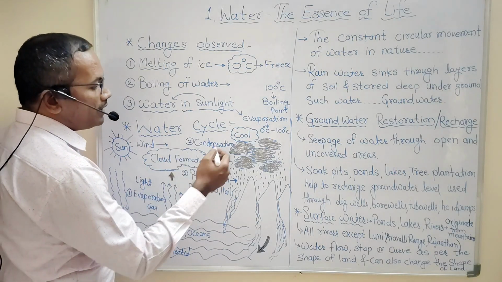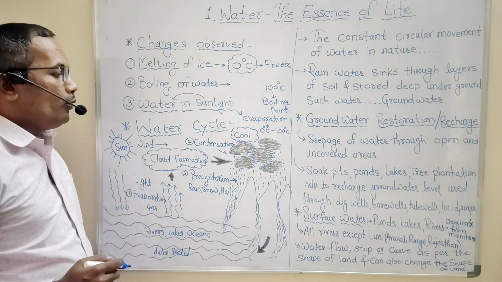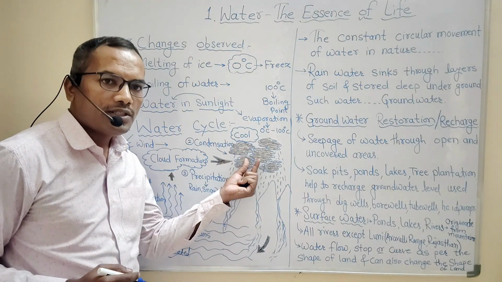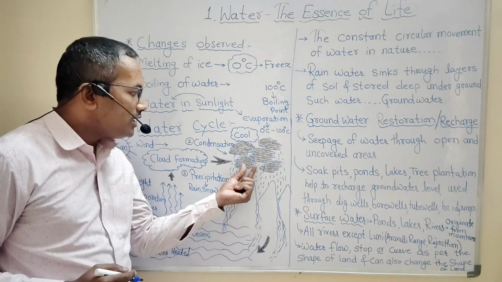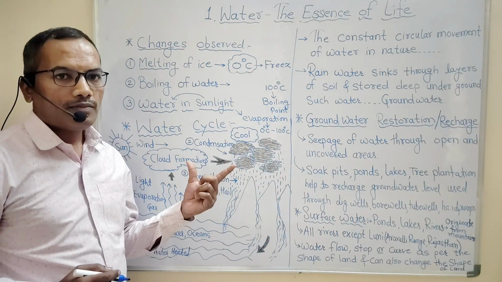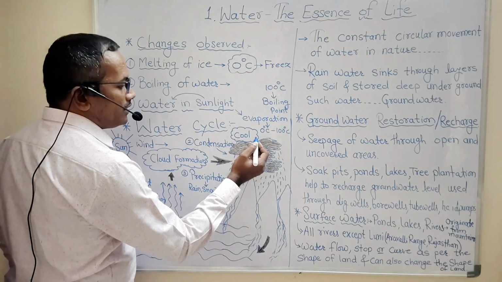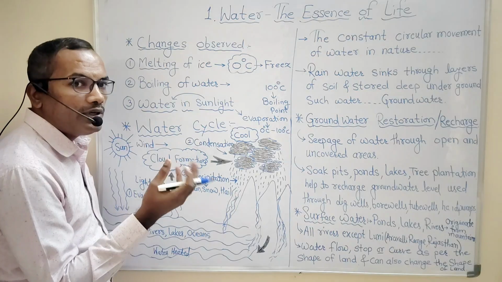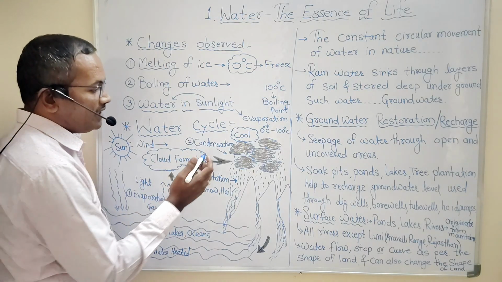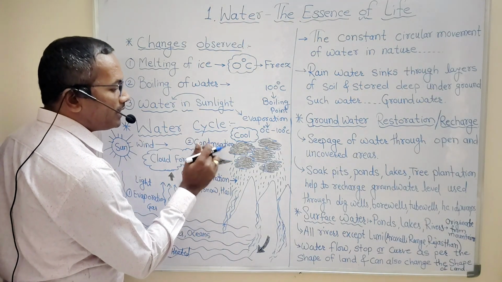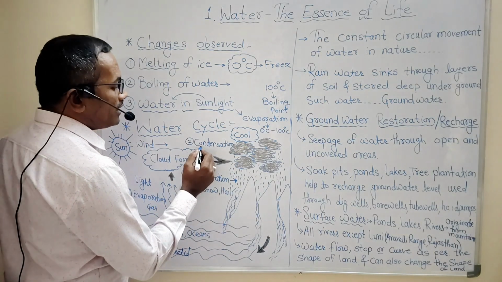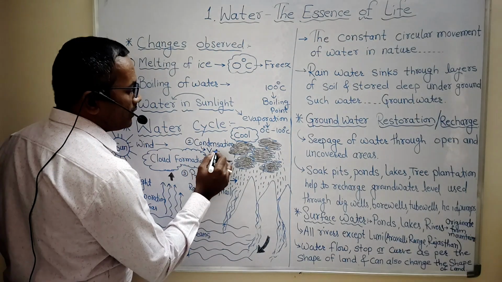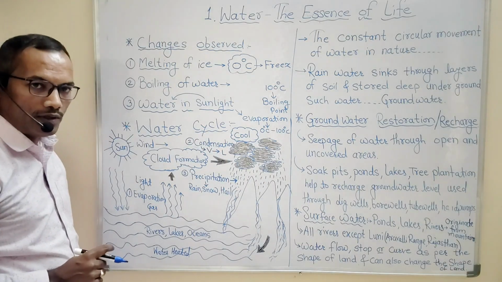While moving from one place to another, whenever cool air touches the clouds which contain water vapor, that cool air turns the water vapor into liquid droplets. Which means condensation of water vapor takes place. Yesterday we discussed that condensation is the process in which the vapor form of water gets converted into liquid form of water.